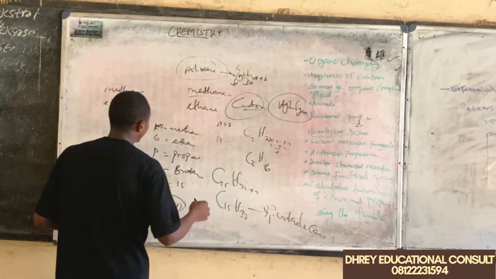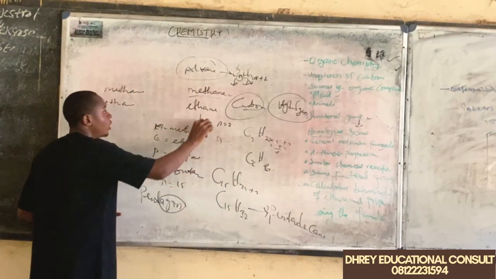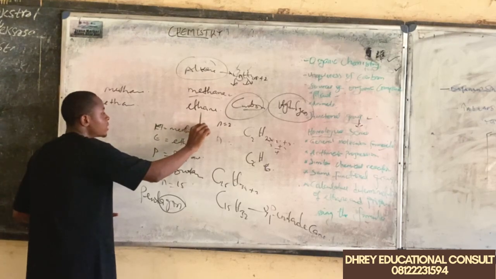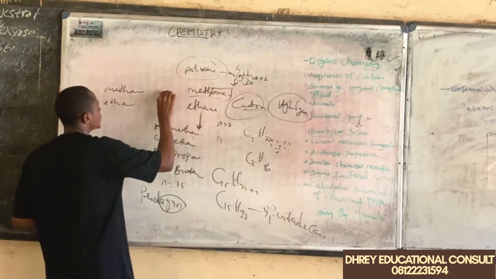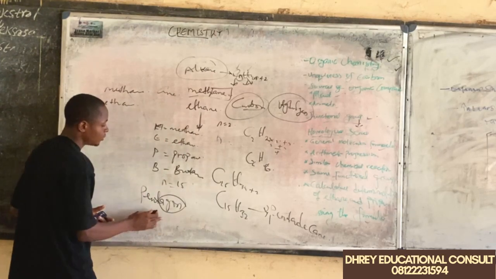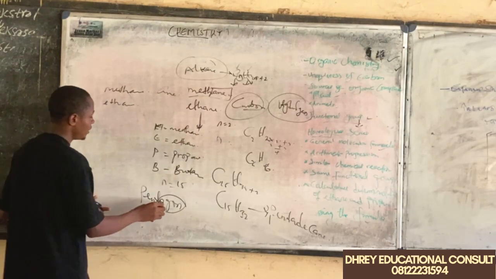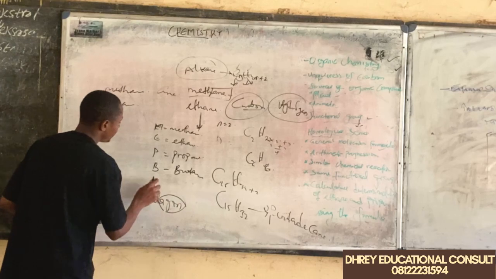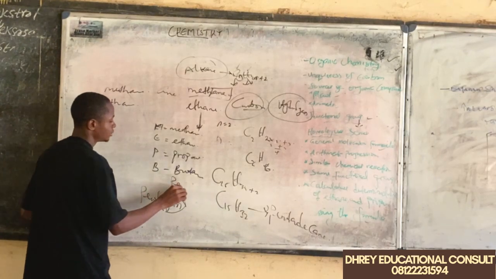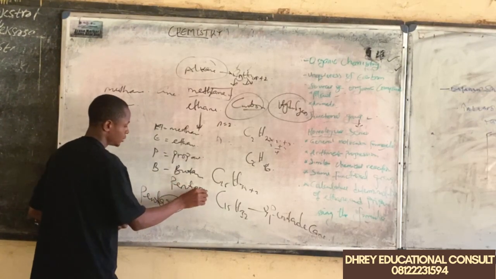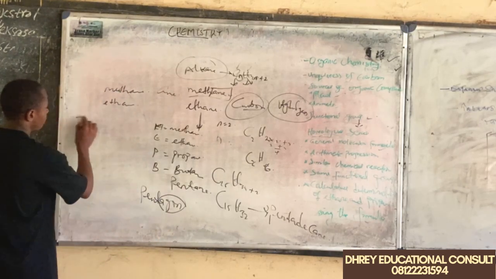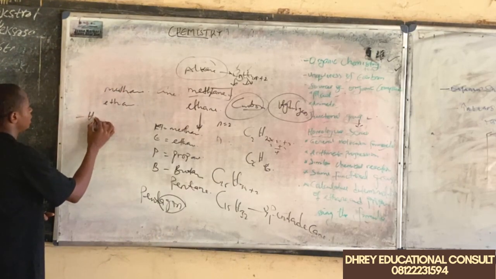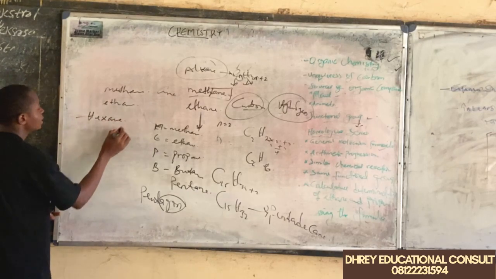And one thing you should know is that all the members of this family end with the common ending, "ane". So instead of pentagon, our 5th member is going to be pentane. The next member is going to be hexane, which is gotten from what?